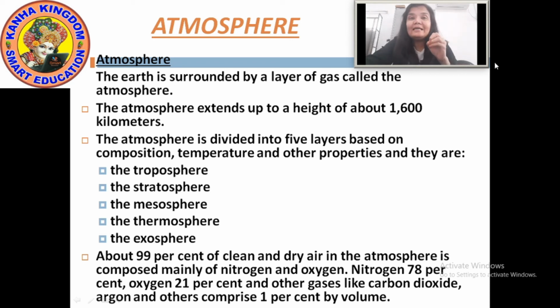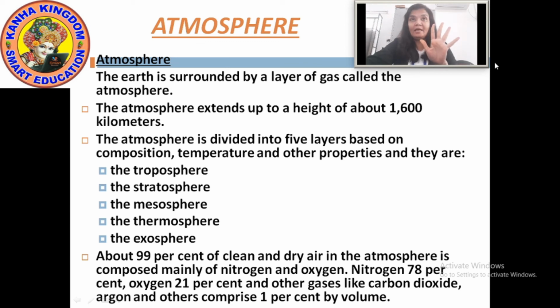Now this atmosphere is again divided into layers. These layers are divided into 5. Which are they? Troposphere, stratosphere, mesosphere, thermosphere, and exosphere.